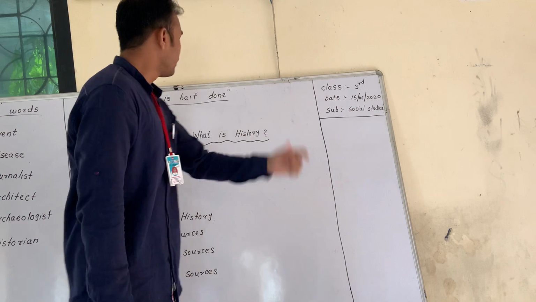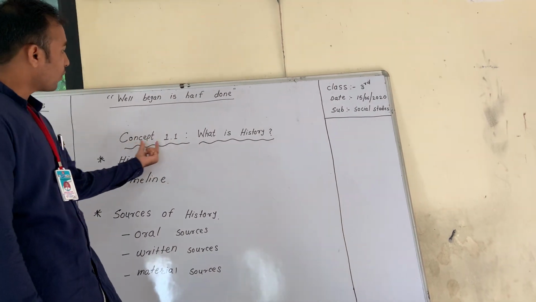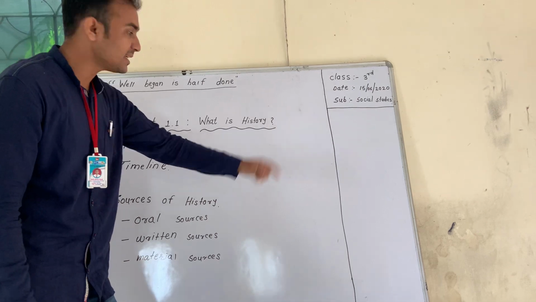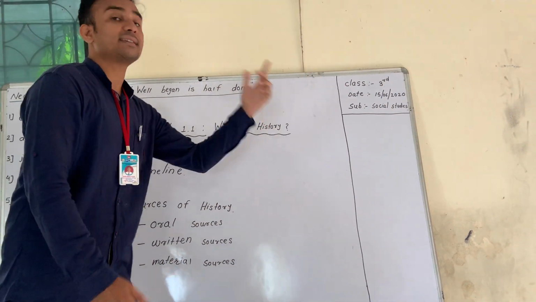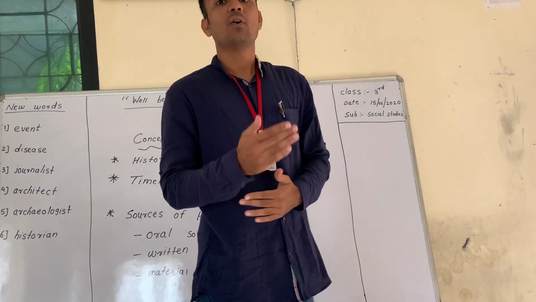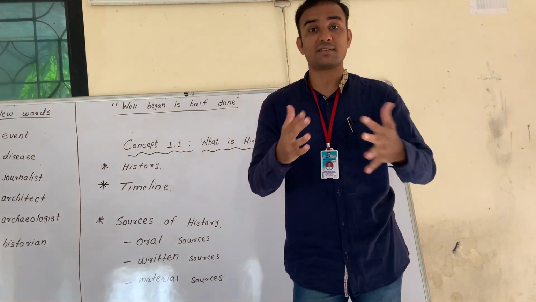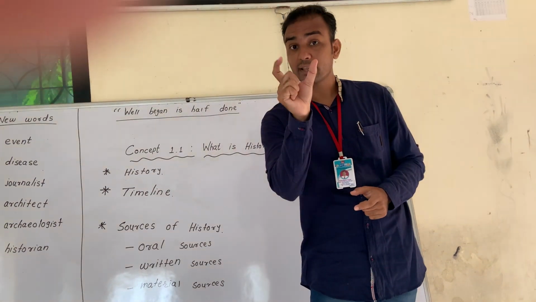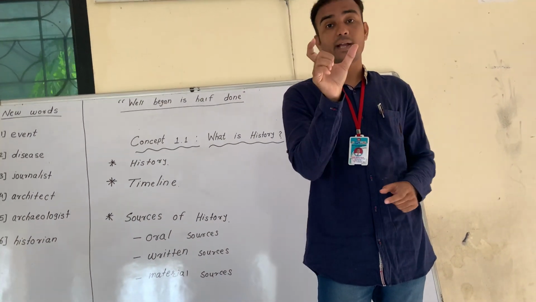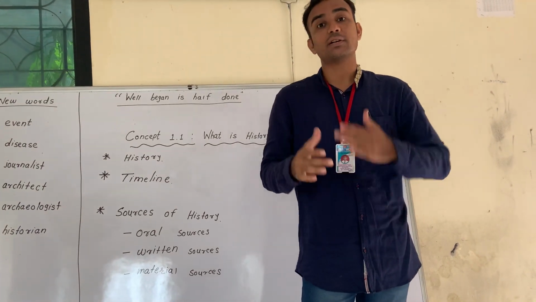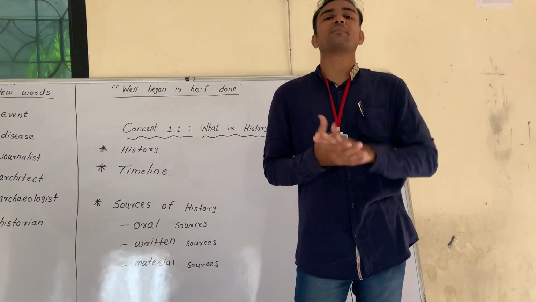So our first lesson, concept 1.1, lesson number 1 of our Social Studies, is what is history. In that lesson we are going to learn what is meant by history, what is the meaning of history. History is not a very small word, actually, to see by eyes, but according to the explanation, the word history is too long.